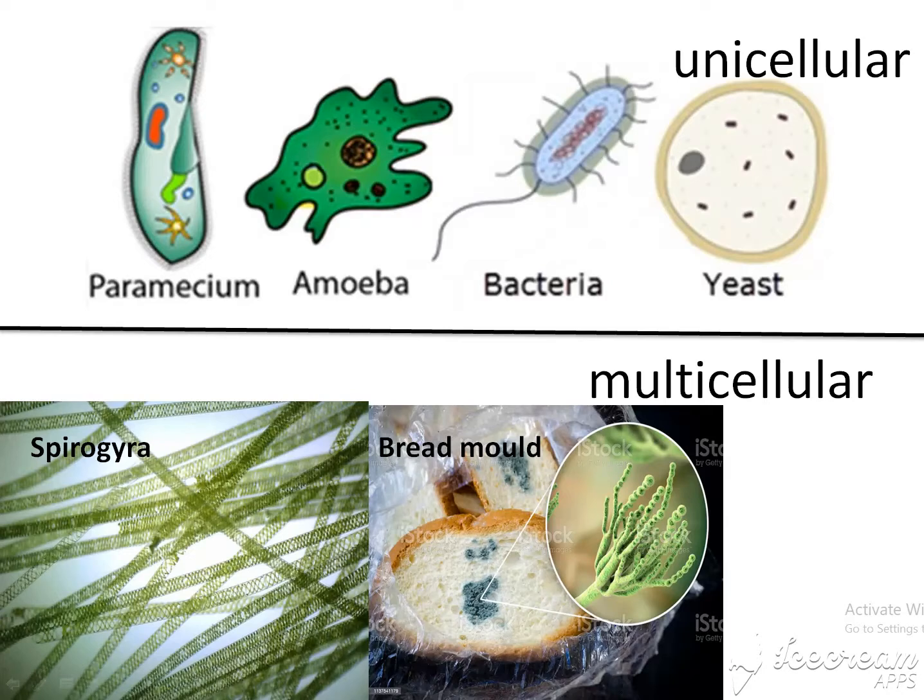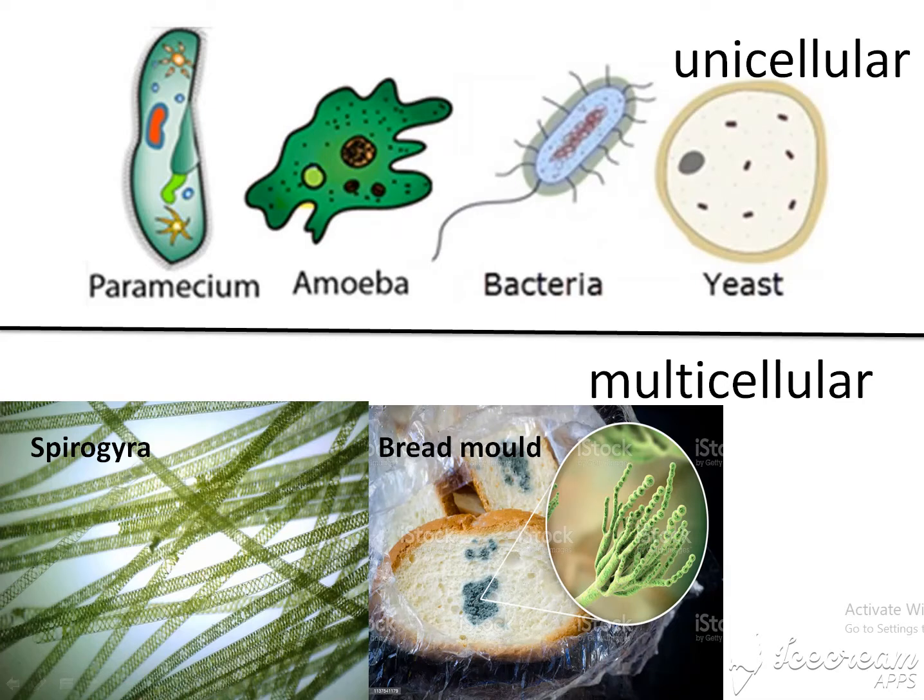They may be unicellular or multicellular. Unicellular means, uni means single, so they have only one cell. The whole body is made up of only one cell. They are called unicellular organisms. All the functions are carried out by the single cell only.